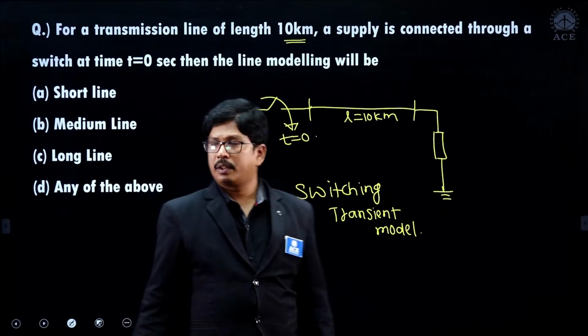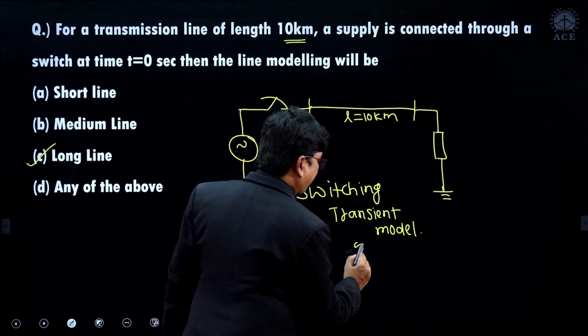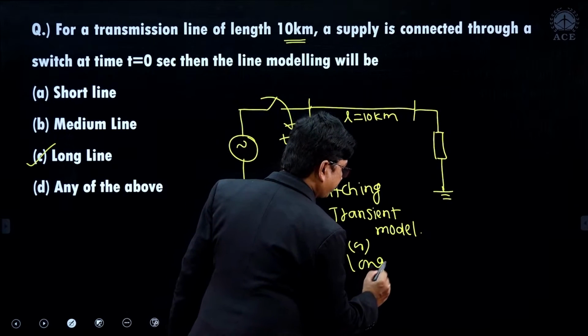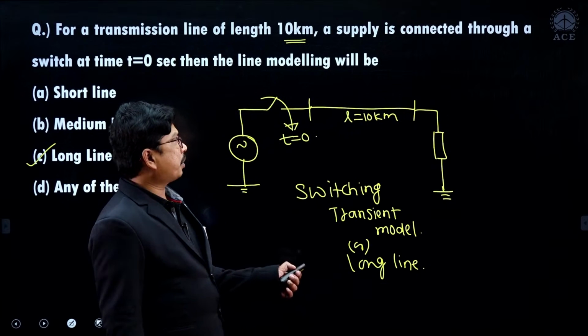Got it, right? So what is the line? It is the long line model. Got it, right? Now we will go for the next question here.